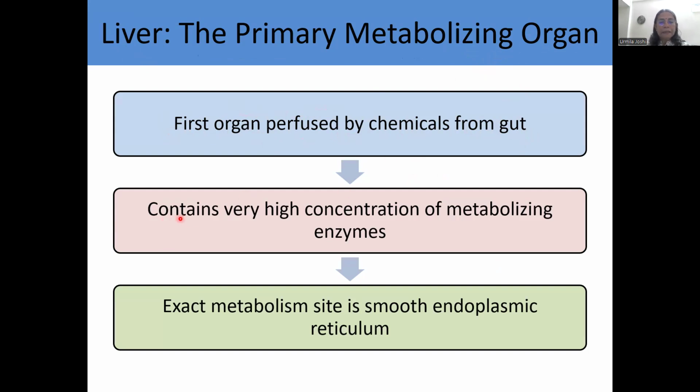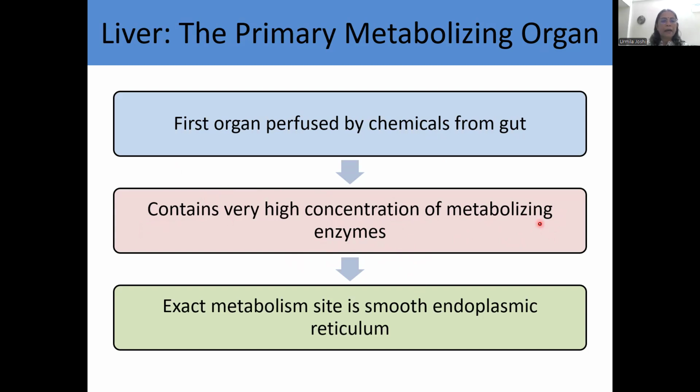Liver contains very high concentration of metabolizing enzymes. So the function of liver is to make everything safe. So what it does, it contains high concentration of metabolizing enzymes. Okay, and these metabolizing enzymes act on xenobiotics and most of the times, try to make them into safe chemicals, more hydrophilic chemicals, which can be excreted via kidneys.